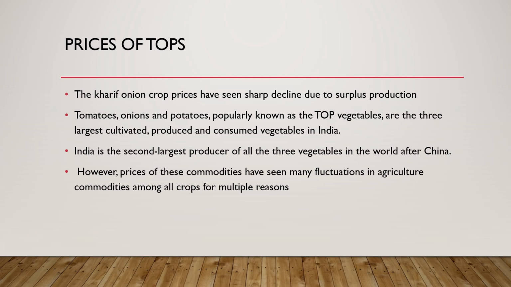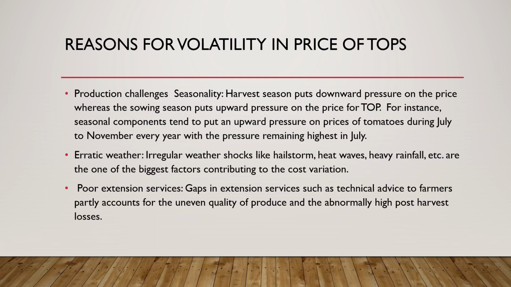However, we can see prices of these commodities have seen many fluctuations among all agriculture commodities for multiple reasons. What are the reasons for volatility in price of TOPs? We have production challenges. For example, seasonality: harvest season puts downward pressure on the price, whereas the sowing season puts upward pressure on the price for TOP. For instance, seasonal components tend to put upward pressure on prices of tomatoes during July to November every year, with the pressure remaining highest in July.